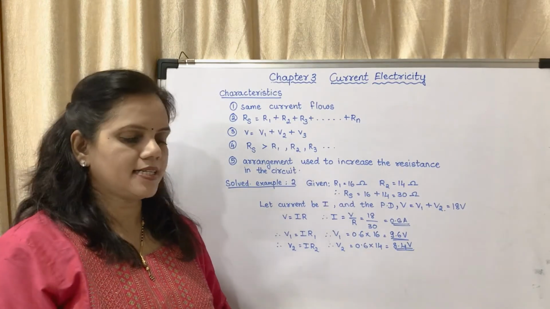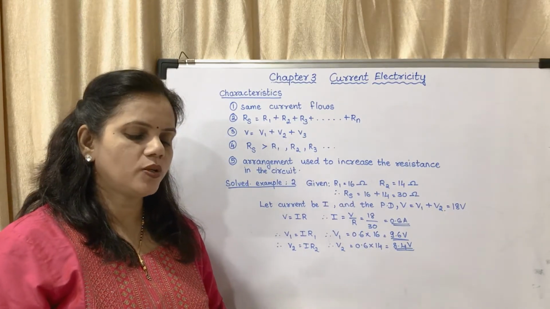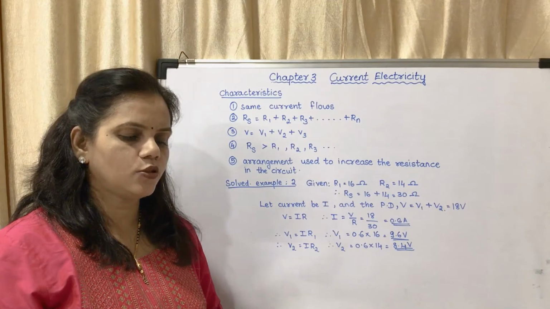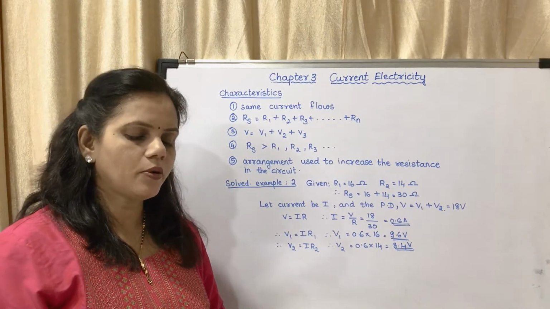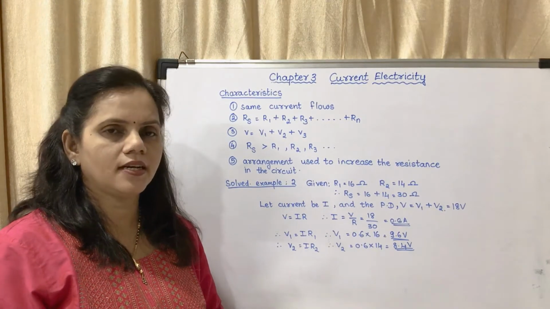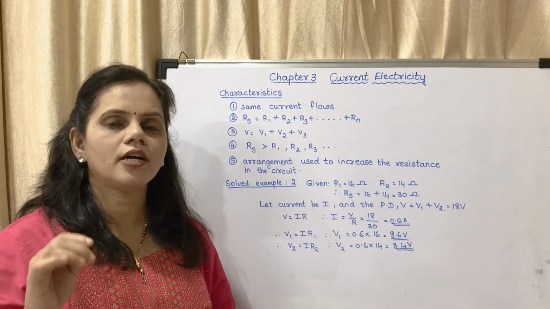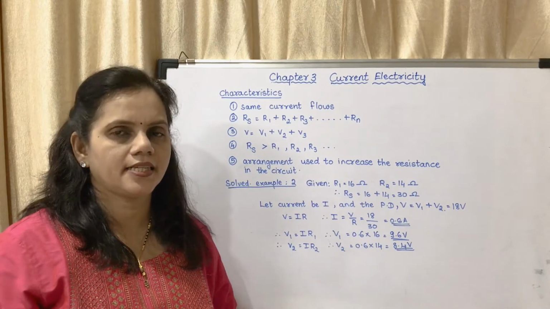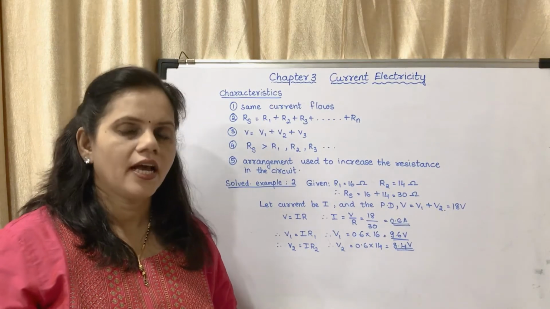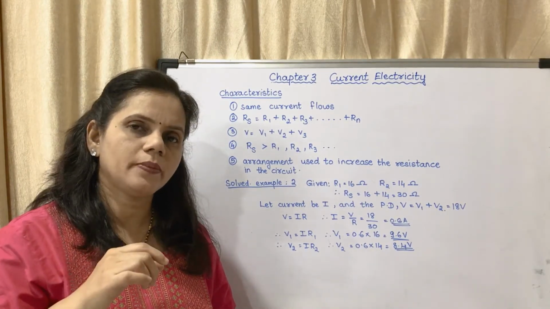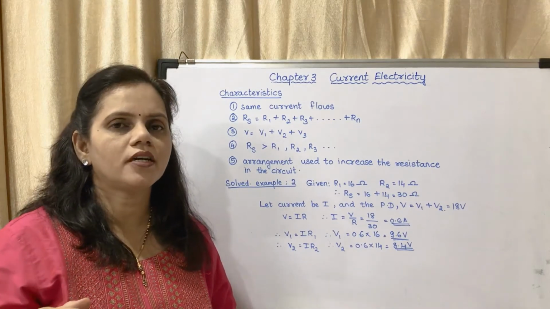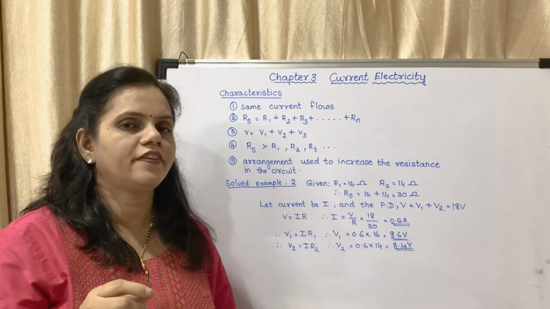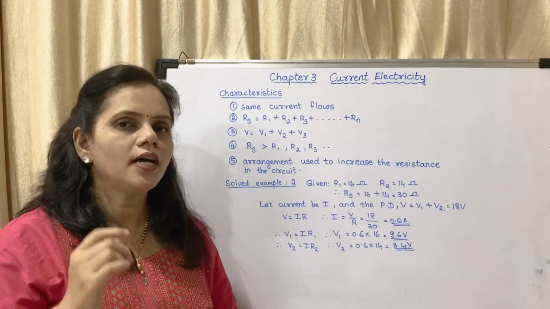Now the next: the potential difference between the two extremes of the arrangement is equal to the sum of the potential differences across the individual resistors. I told you the potential difference across each resistor will be different, and the total potential difference will be equal to the sum of the potential differences across individual resistors.